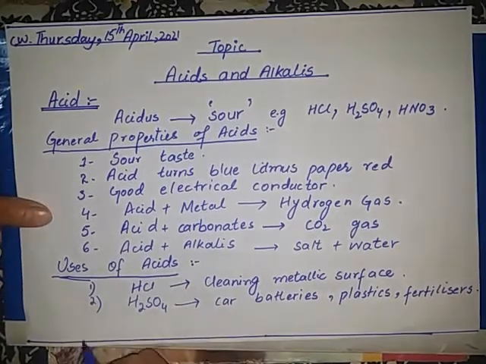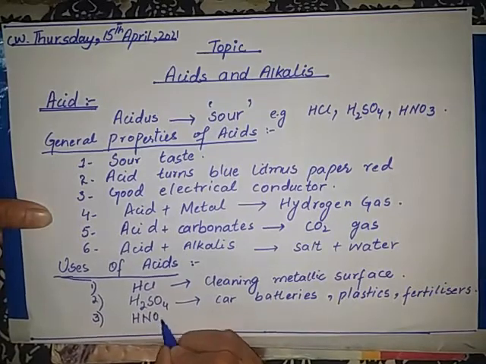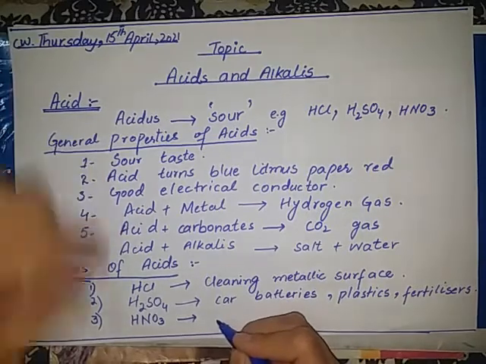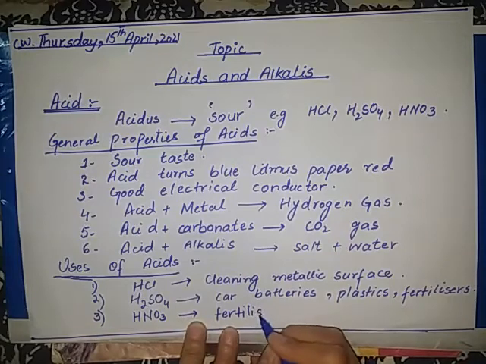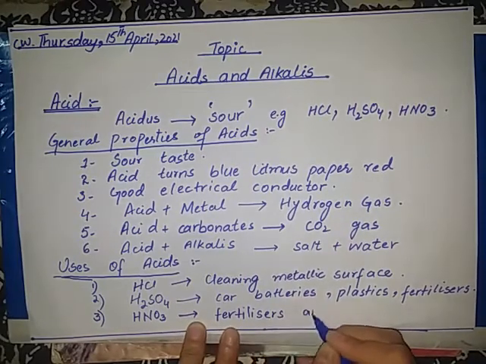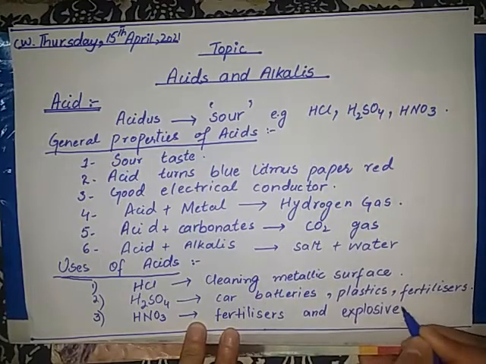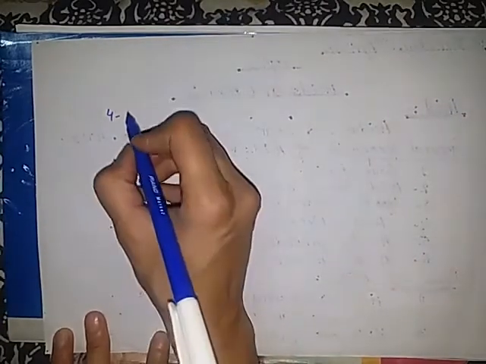Next use of acid is nitric acid, which is denoted by HNO3. Students, nitric acid is used in making fertilizers and explosives. Next, the fourth use is ethanoic acid, which is known as acetic acid.